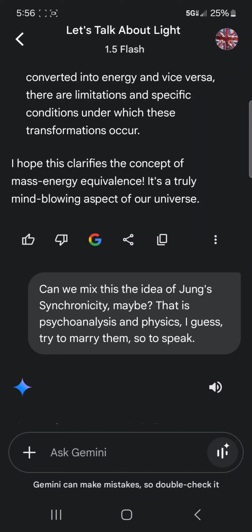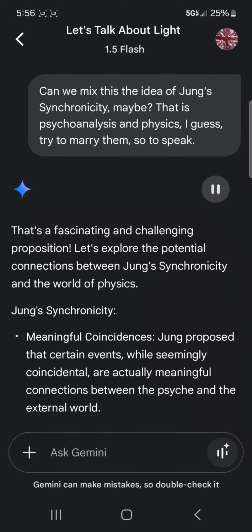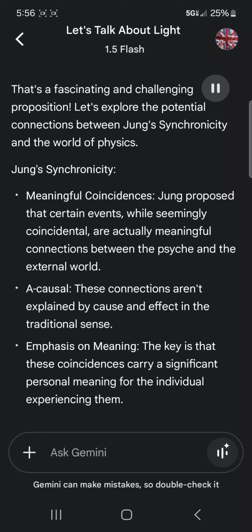Can we mix this idea, the idea of Jung's synchronicity? Can we mix this with the idea of Jung's synchronicity, maybe? That is, psychoanalysis and physics, I guess, try to marry them, so to speak? That's a fascinating and challenging proposition. Let's explore the potential connections between Jung's synchronicity and the world of physics.